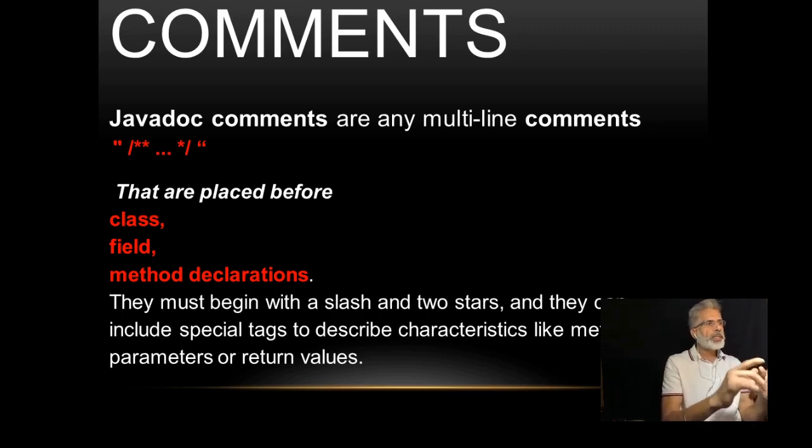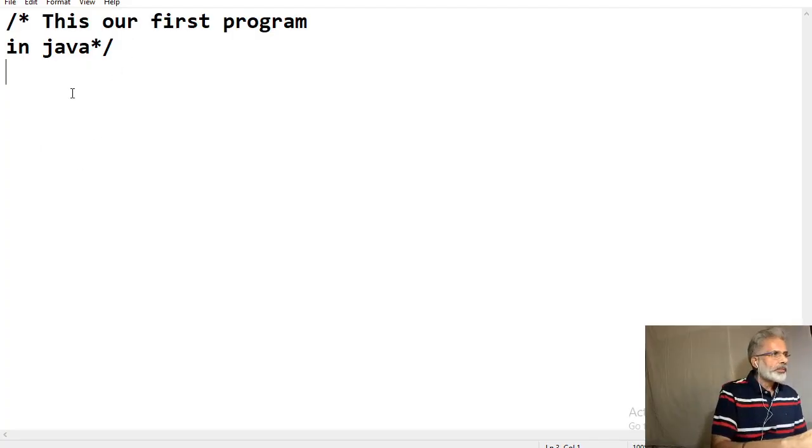They must begin with a slash and two stars, and they can include special tags to describe characteristics like method parameters or return values.